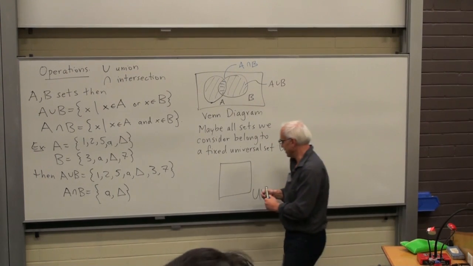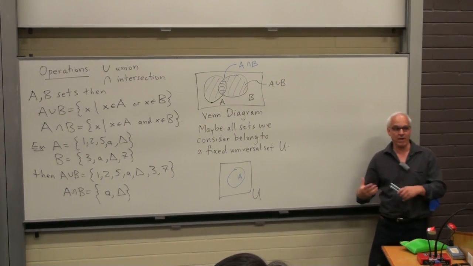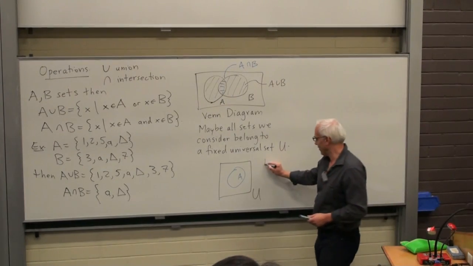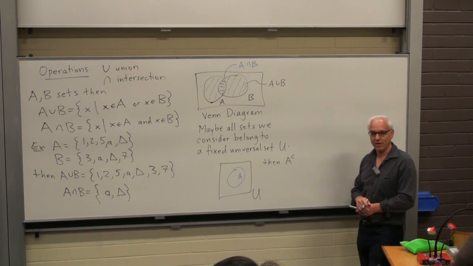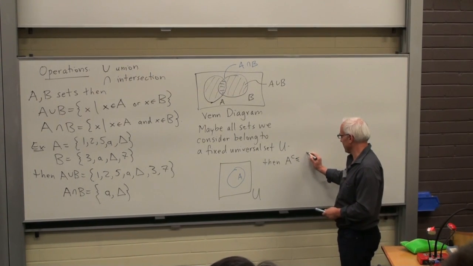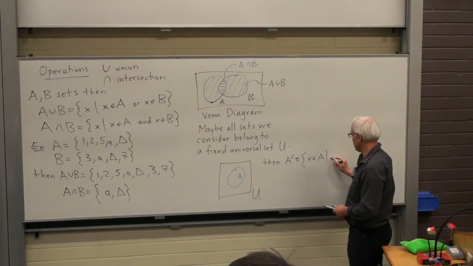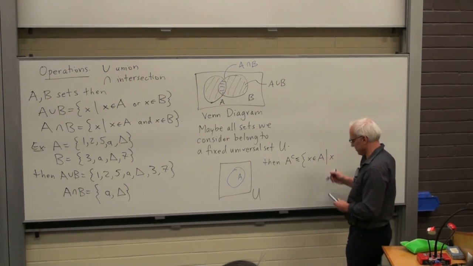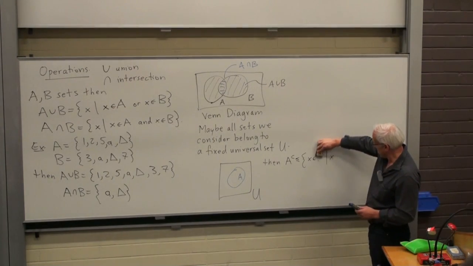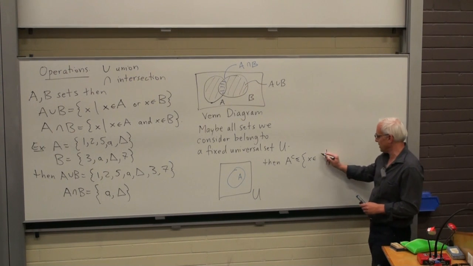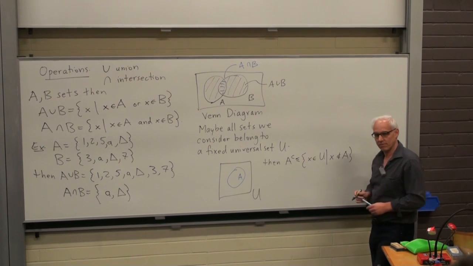And if we have a set A inside it, then we can also define the complement of A. So in this case, A complement, with a little c there, means the set of x that belongs to U in our big space such that x does not belong to A. All right?